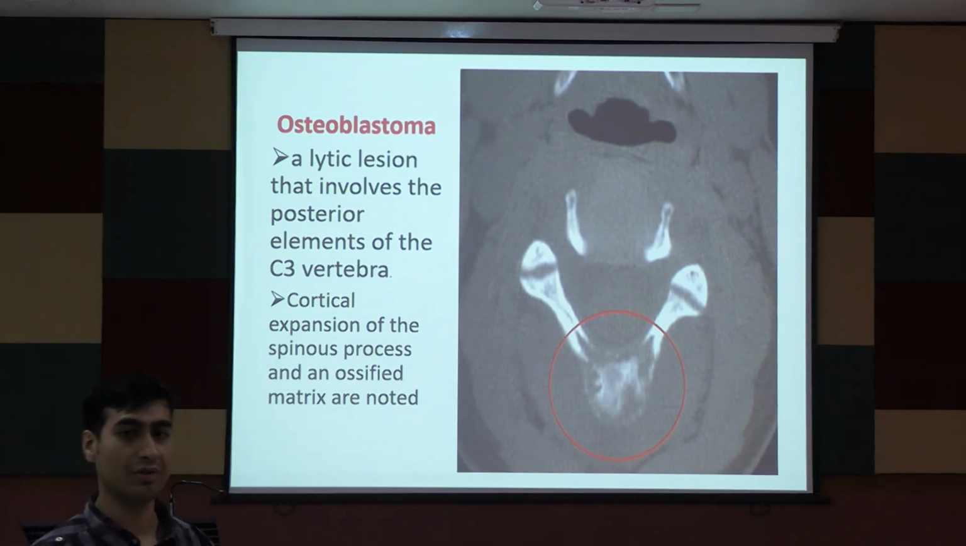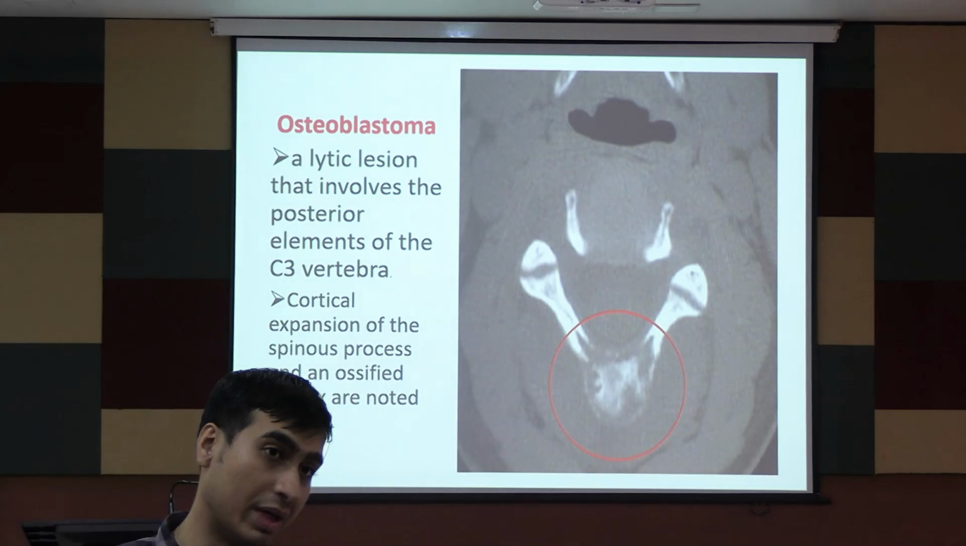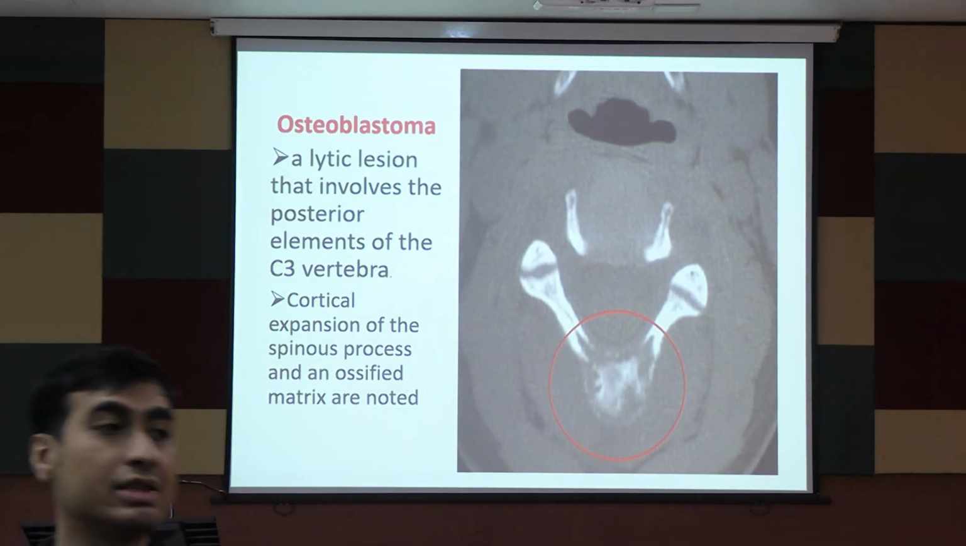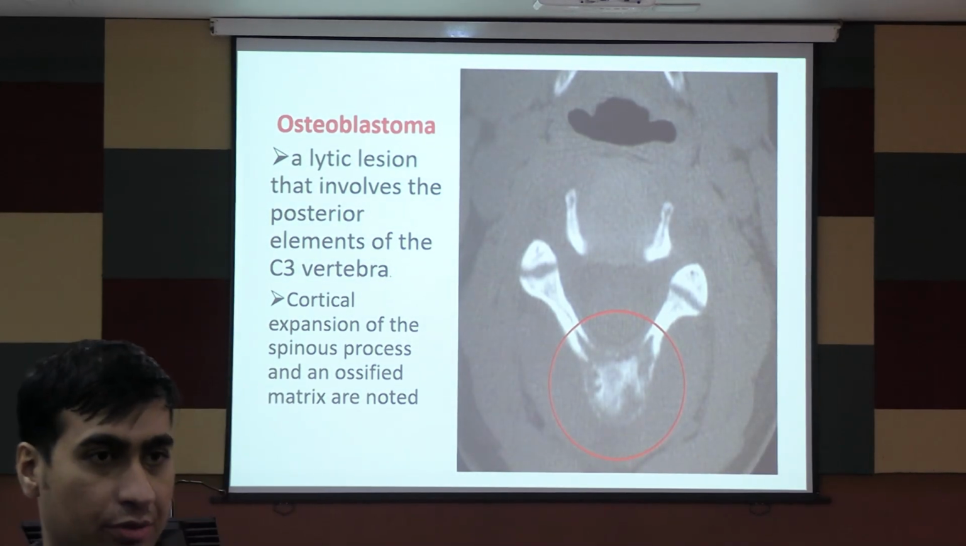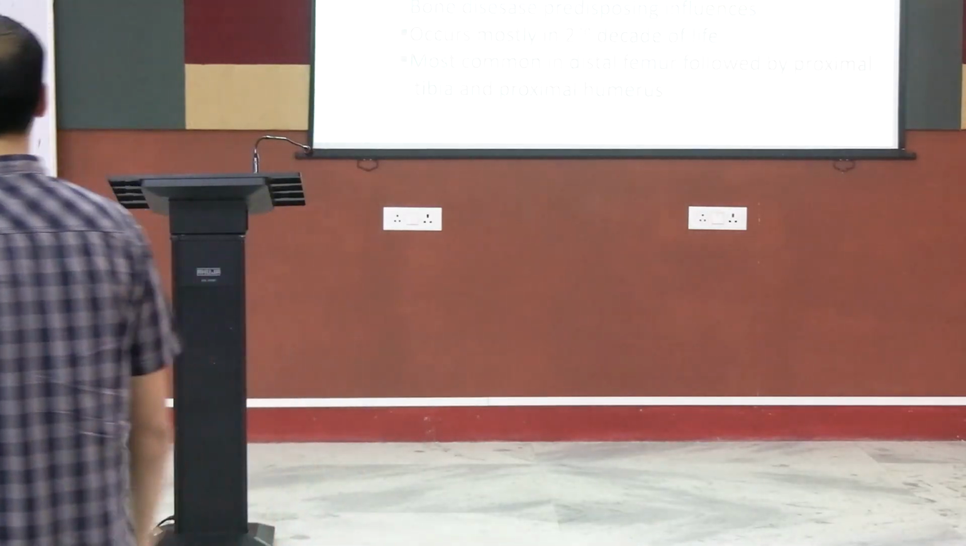Now, the classical feature: osteoblastoma is more common in the spine, whereas osteoid osteoma is more common in the peripheral bones, femur, tibia. That is the difference. So now the malignant tumor, which is a bone-forming tumor, so we have come to osteosarcoma.